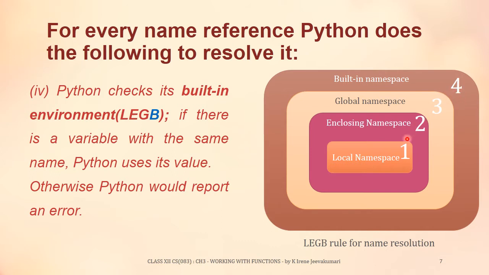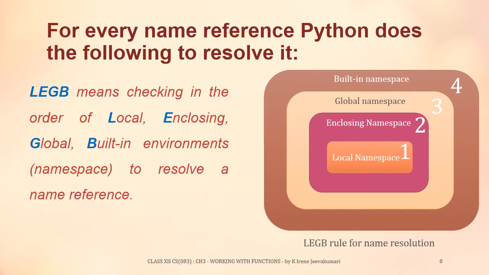So it checks for the variable one by one and if it is found, it uses its value. If it is not found, it reports an error. LEGB means checking in the order of local, enclosing, global and built-in environments to resolve a name reference.